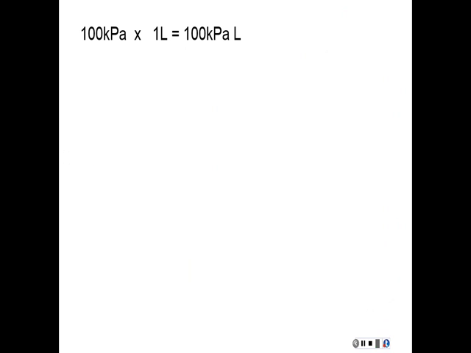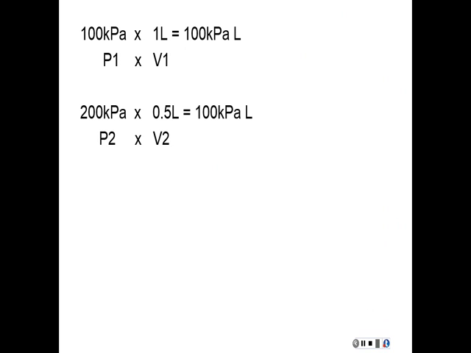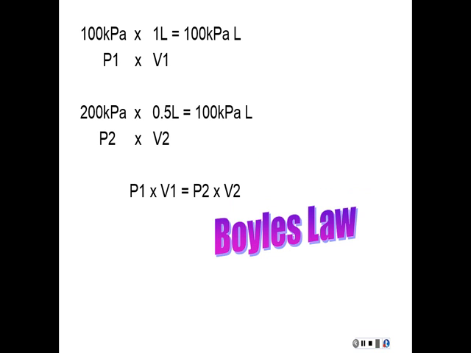Now, if I take my pressure and volume from my first condition and multiply them together, I get that. I'm going to call those P1 and V1. And if I do the same for my second conditions, you notice I get the same answer. I'm going to call those P2 and V2. And since they both gave me that same number, I can then say that these two equal each other. And this is our first gas law. P1V1 equals P2V2. And this is called Boyle's law. So that's our first gas law. We're going to have a few others.